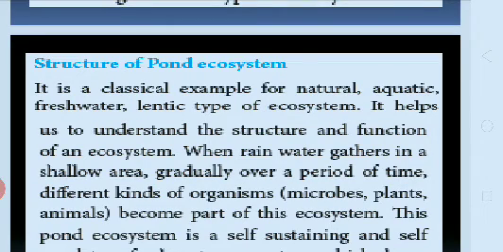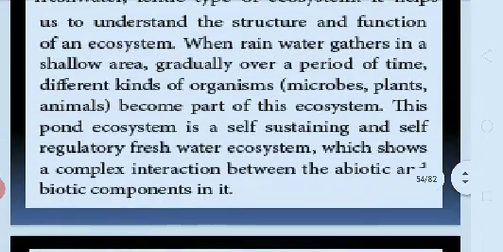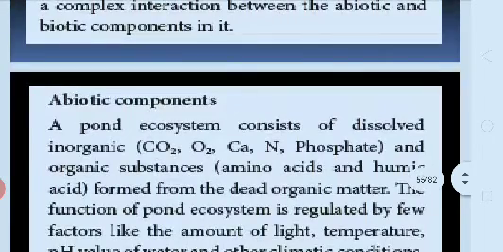When rainwater gathers in a shallow area gradually over a period of time, different kinds of organisms, microbes, plants and animals become part of this ecosystem. This pond ecosystem is a self-sustaining and self-regulatory freshwater ecosystem which shows a complex interaction between the abiotic and biotic components. Abiotic components are the non-living components. A pond ecosystem consists of dissolved inorganic carbon dioxide, oxygen, calcium, nitrogen and phosphorus, and organic substances, amino acids and humic acid formed from dead organic matter.